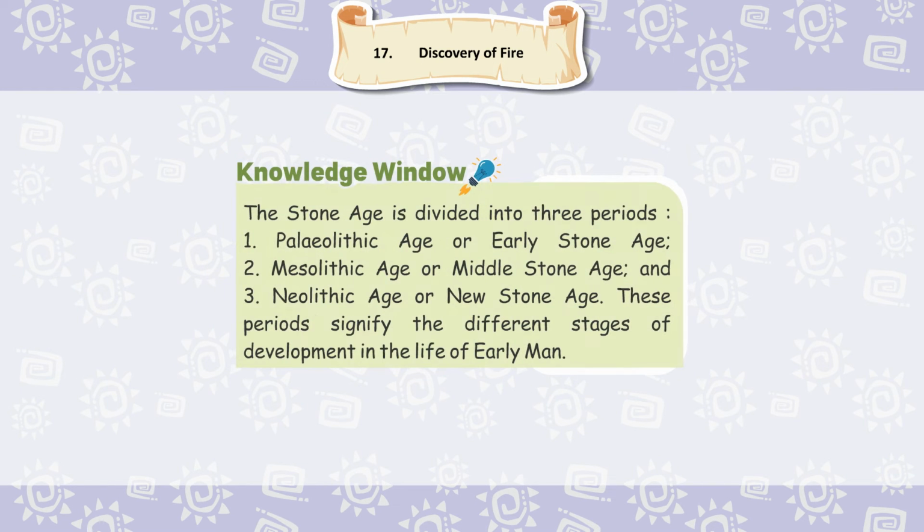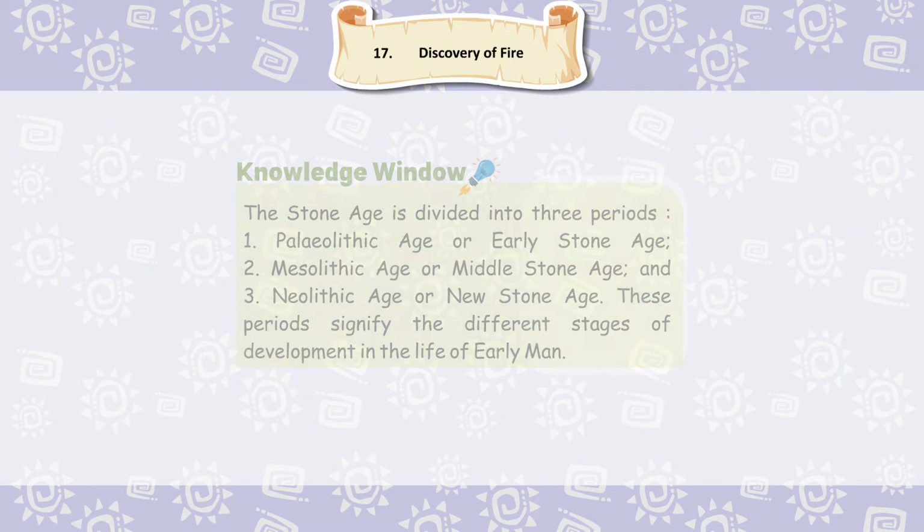Knowledge window. The Stone Age is divided into 3 periods. 1. Paleolithic Age or Early Stone Age. 2. Mesolithic Age or Middle Stone Age. And 3. Neolithic Age or New Stone Age. These periods signify the different stages of development in the life of Early Man.